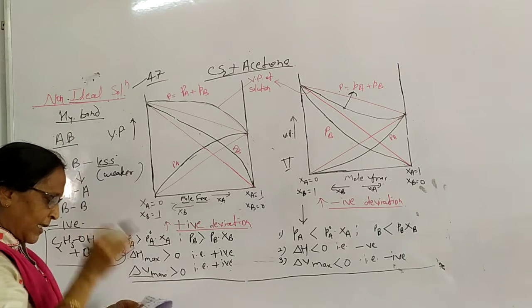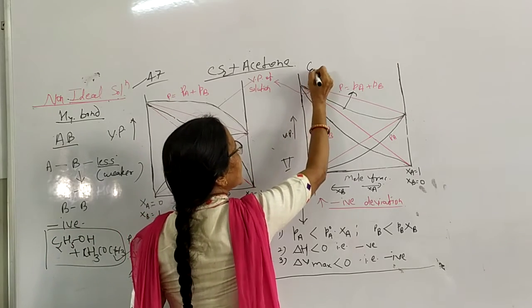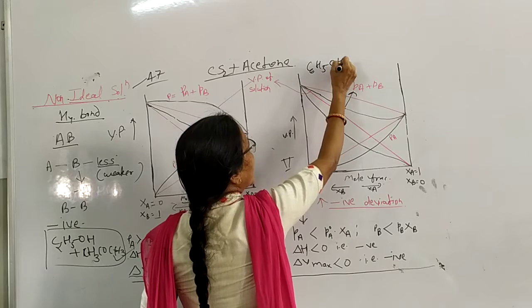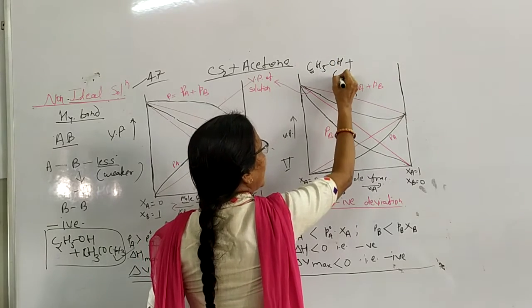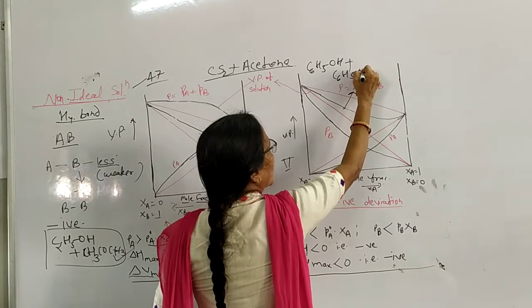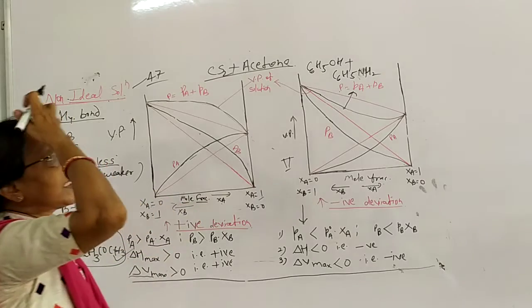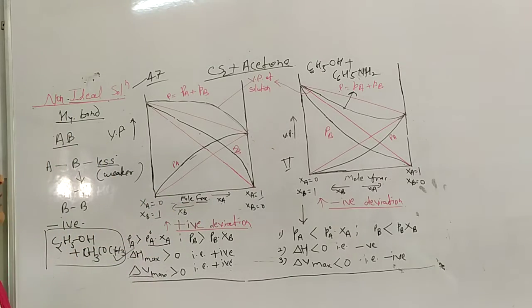Now important is examples. Phenol, C6H5OH, plus aniline, C6H5NH2. In the examination either molecular formula is given or structural formula is given.